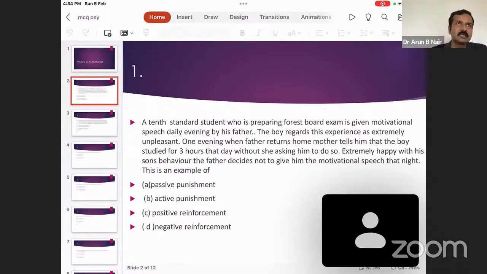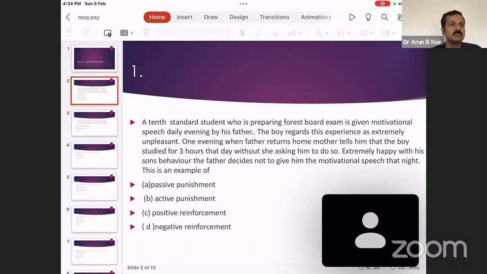Reinforcement is an intervention which is done in order to increase the frequency of a desirable behavior. When the child is behaving well, to increase the frequency of that kind of behavior, we do reinforcement. And punishment is an intervention which is done to reduce the frequency of an undesirable behavior. If a child is not behaving properly, we punish the child to reduce the frequency of that behavior.